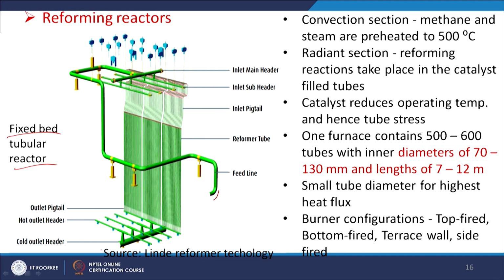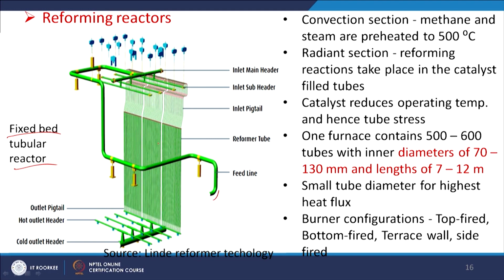So, in this case, the reforming reaction takes place in the tubes of the tubular reactor, and the temperature is provided by the combustion of another fuel gas on the outside of the tubes.